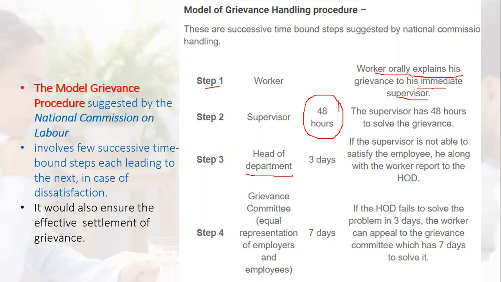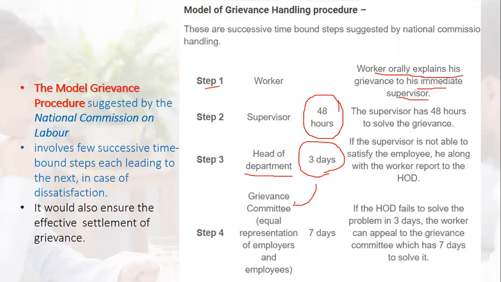He can report along with his worker to the HOD, and the HOD will have 3 days to redress the issue, to solve the issue. Suppose the HOD fails to solve the problem within these 3 days, in that case, the worker can appeal to the grievance committee.